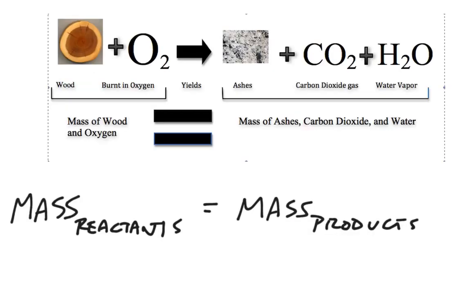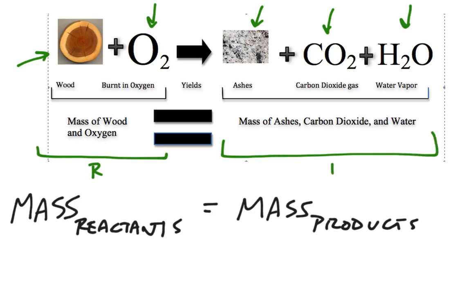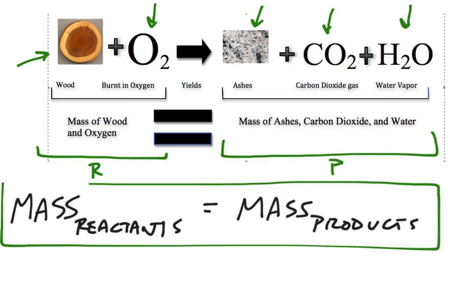In this equation here, we have a couple different things going on. We have wood combining with oxygen in the air to form something new: ash, carbon dioxide gas, and water vapor gas. Everything on the left side of the arrow, the before the reaction, these are called reactants. Everything on the right side of the arrow, these are called products. And the equation that we use for the law of conservation is that the mass of the reactants must be equal to the mass of the products.